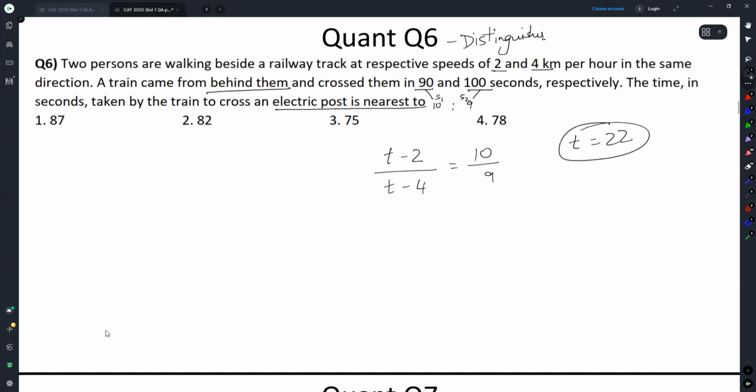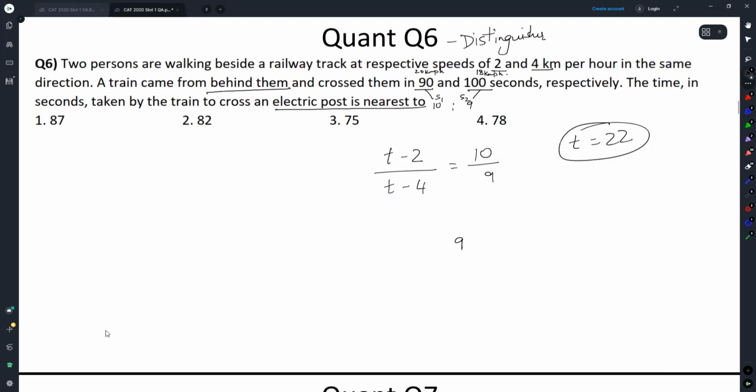There are two numbers which differ by 2 and the ratio is 10:9. Of course, the two numbers are 20 and 18. So t is 22. Original speed of the train is 22. Yes. Here they are traveling with the speed of 20 kmph. Here they are traveling with the speed of 18 kmph.